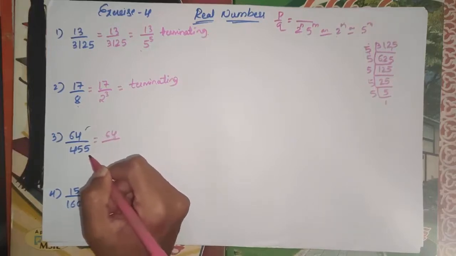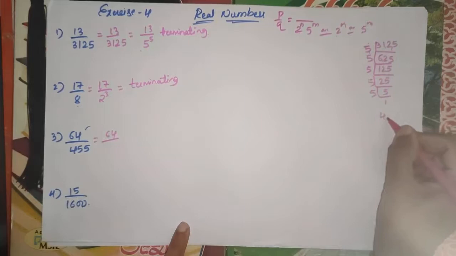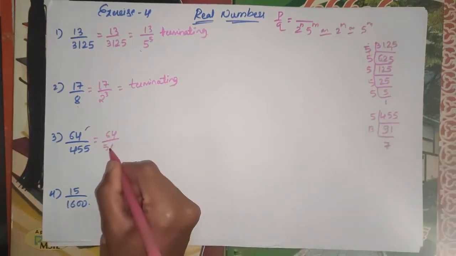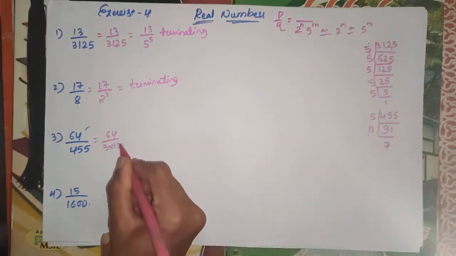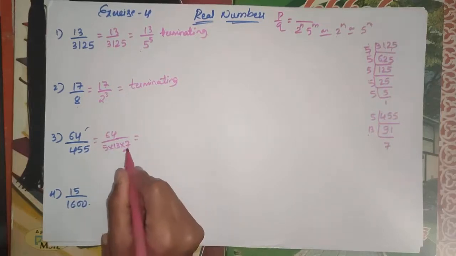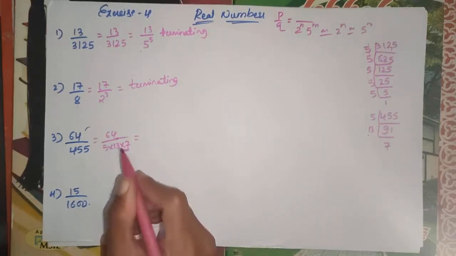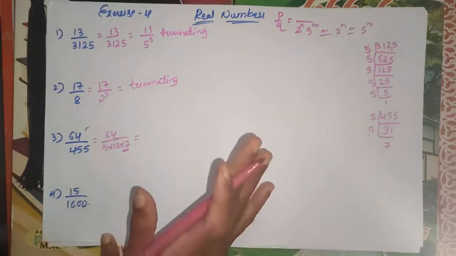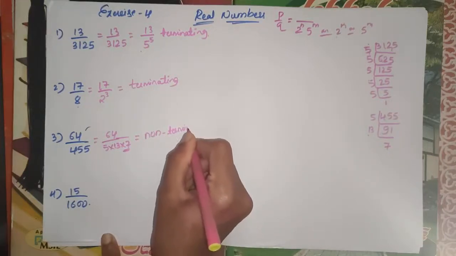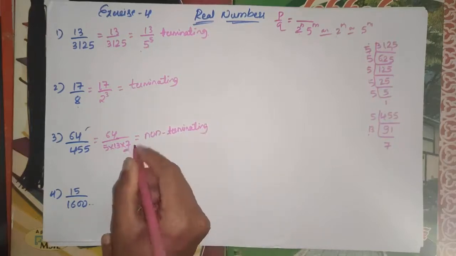So 455 is divisible by 5. 5 times 91 is 455. Again we have 91 here, which is nothing but 13 times 7. So this can be written as 5 into 13 into 7. Here we have 7 in the denominator, so it is non-terminating. Okay, so this is non-terminating repeating. If 7 is there, it means it is repeating.